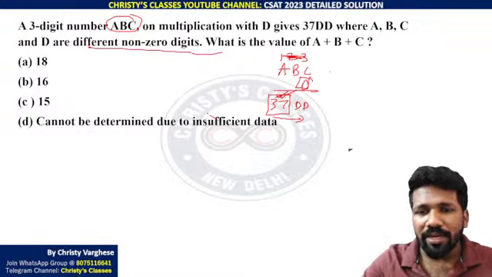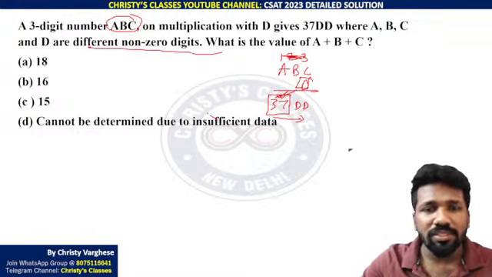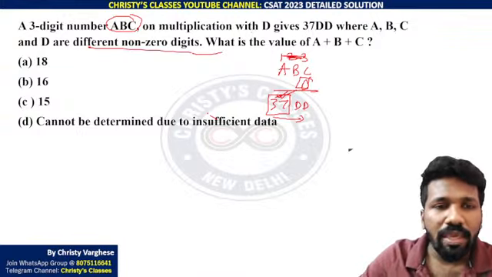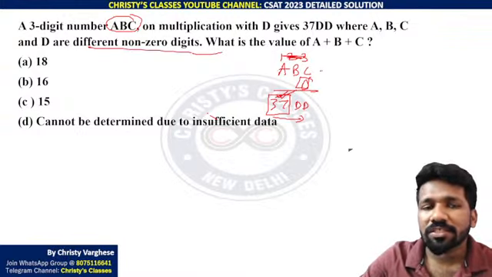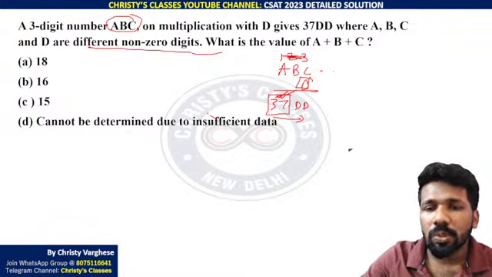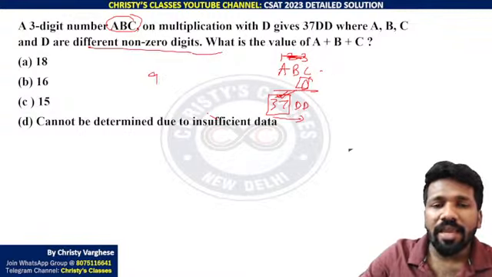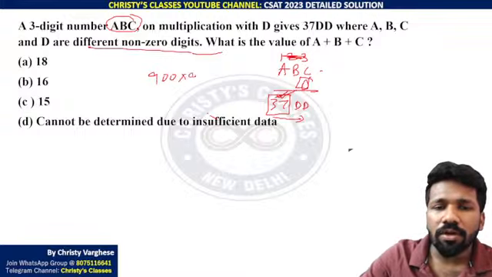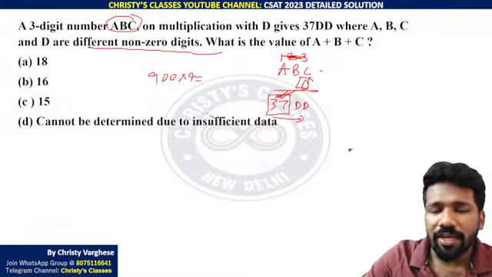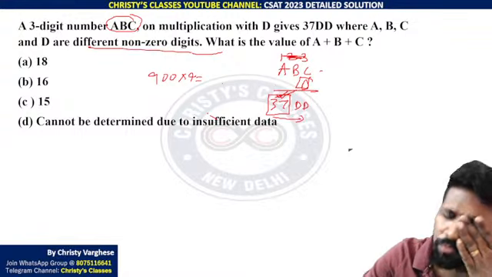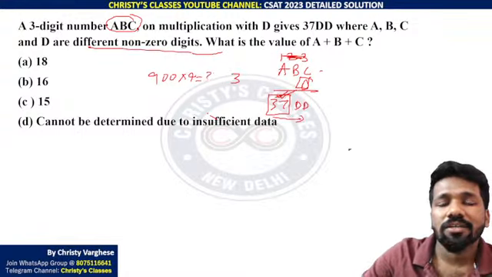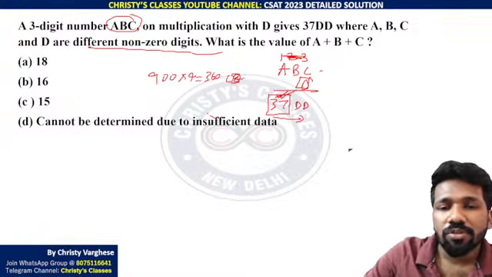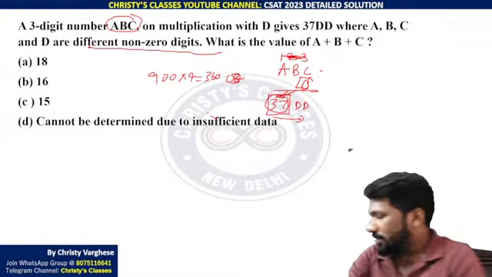The question says that A, B, C, D should be different digits. When you trial and error, you can say that 900 into 4 is 3600, na? So that is reaching the range of 3700.